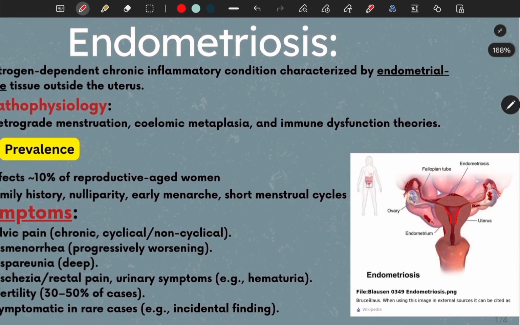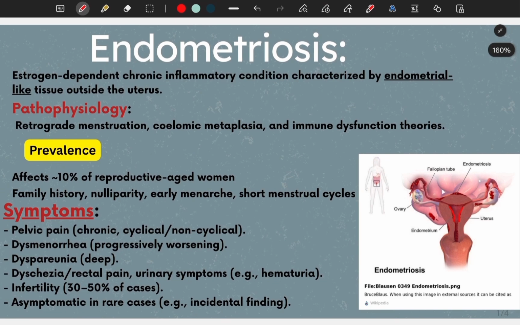Now, endometriosis is misplaced endometrial cells. The classic theories to explain this include retrograde menstruation, where menstrual blood flows backward into the pelvis, and coelomic metaplasia, where cells transform into endometrial-like tissues. However, immune dysfunction likely plays a role too. Failure to clear these ectopic cells allows them to implant and grow.